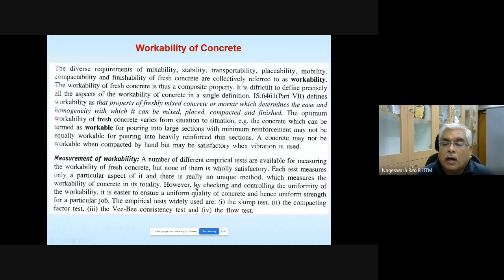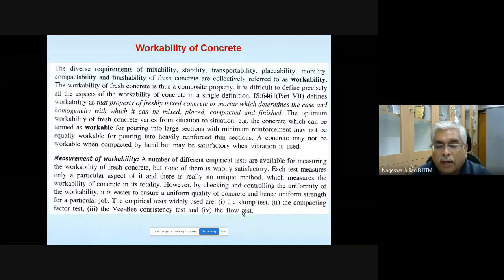However, by checking and controlling the uniformity of the workability, it is easier to ensure uniform quality of concrete and hence uniform strength for a particular job. The empirical tests widely used are slump test, compacting factor test, VB consistency test, flow test.